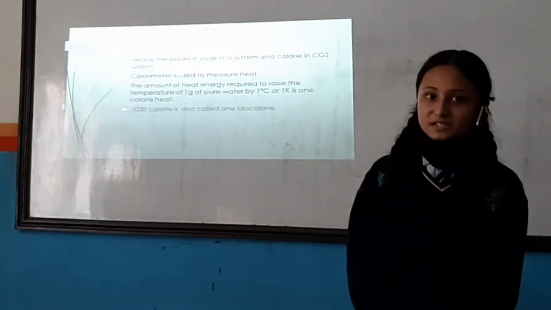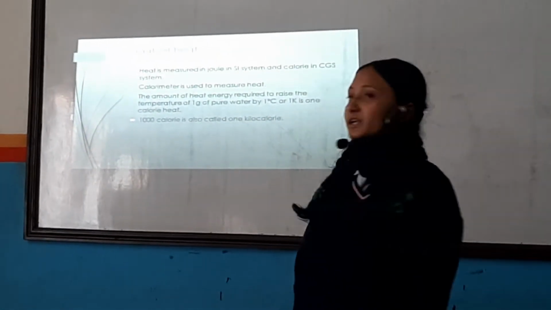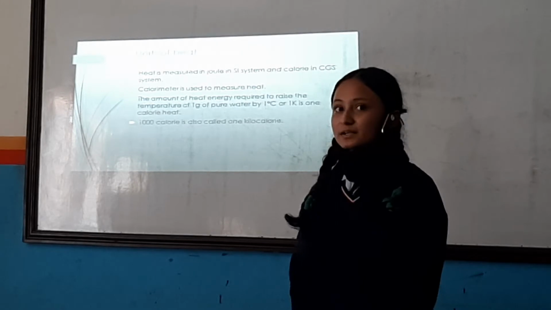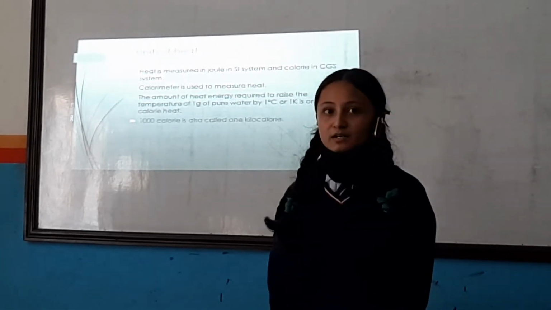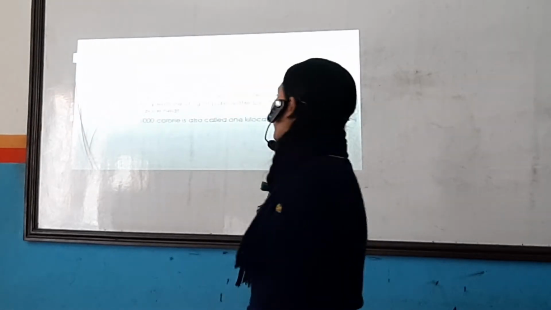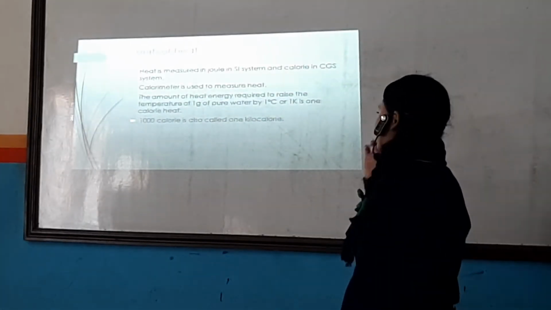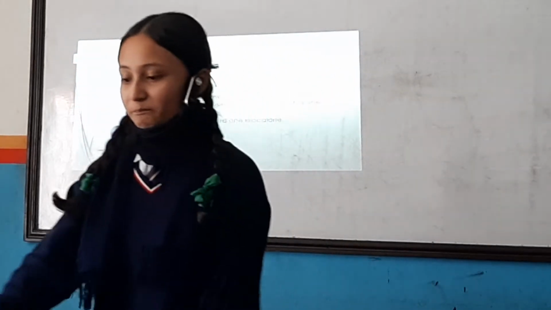Calorimeter is used to measure heat. It measures the heat of an object. The amount of heat required to raise the temperature of 1 gram of pure water by 1 degree centigrade or 1 Kelvin is known as 1 calorie heat. 1000 calorie is equal to 1 kilocalorie.